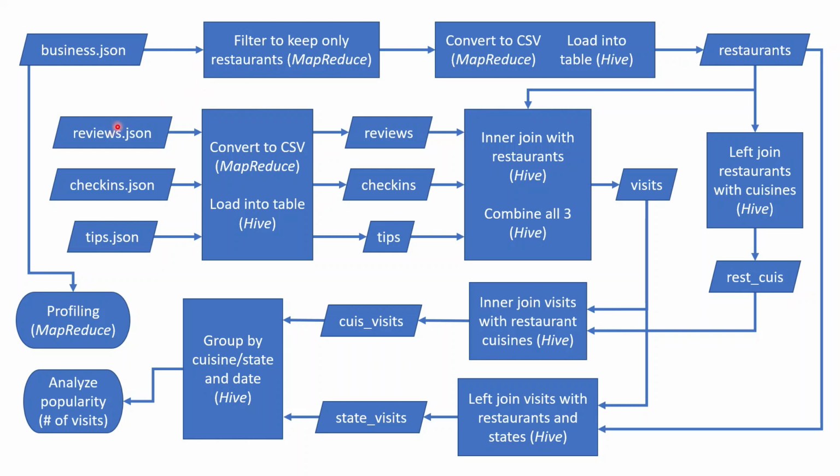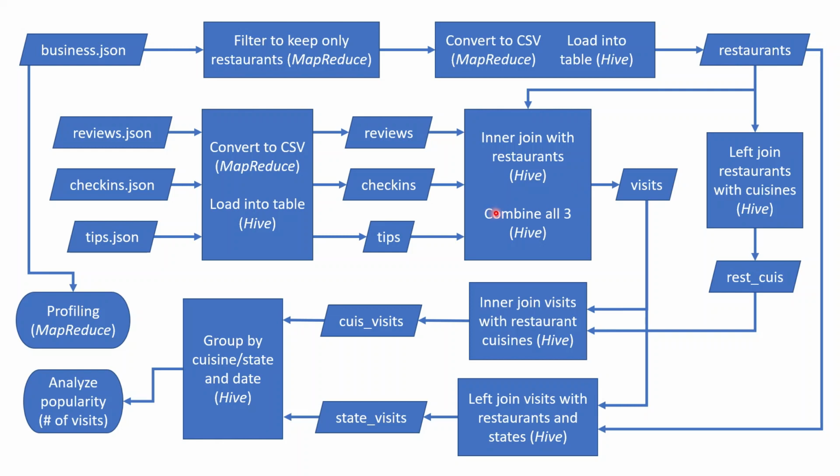Now coming back here, we have these three inputs: reviews, check-ins, and tips. All of them JSON, so I use the same library and convert them to CSV. Then I load them into Hive. With these three tables, the first thing I do is inner join them with restaurants to give me the reviews, check-ins, and tips for only the restaurants.